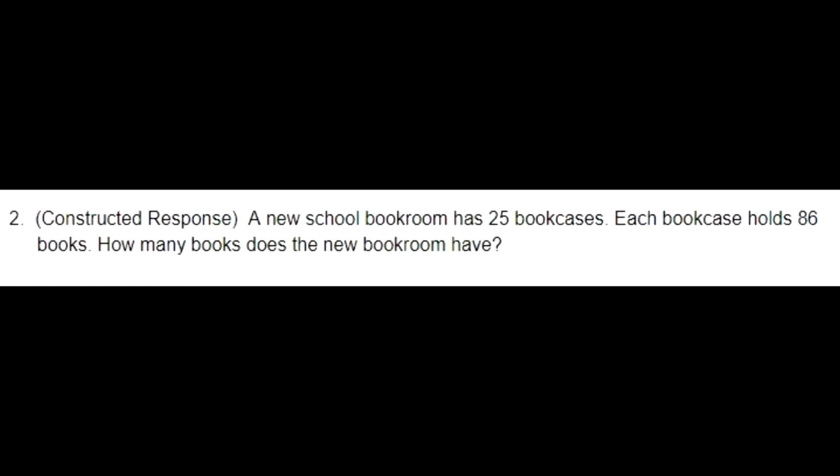Let's move on and take a look at numbers 2 and 3, the directions. These are both constructed response questions, so we want to make sure that we're reading the directions carefully. It does say very clearly that we want to show our work and include a label. So I'm going to make sure that I do that for both of these questions. Let's get into question number 2. Number 2, a new school book room has 25 bookcases. Each bookcase holds 86 books. How many books does the new book room have?